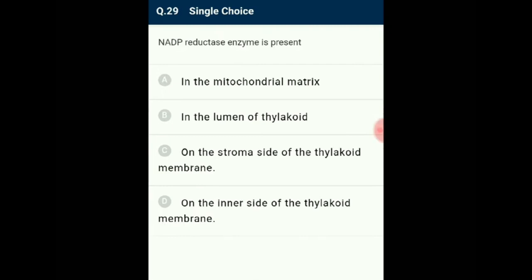Question number 29. NADP reductase enzyme is present. The NADP reductase enzyme is located on the stromal side of the membrane, along with electrons that come from the acceptor of electrons of PS1. Protons are necessary for the reduction of NADP to NADPH2. These protons are also removed from the stroma. So the answer for this question is option C. NADP reductase enzyme is present on the stroma side of the thylakoid membrane.